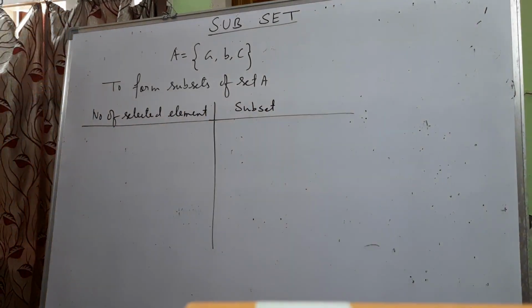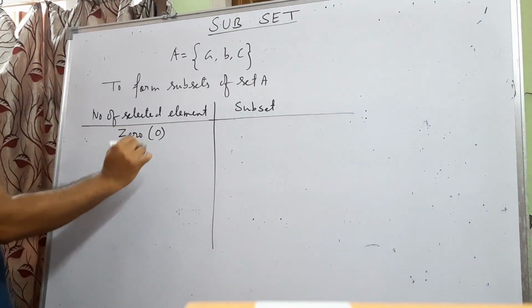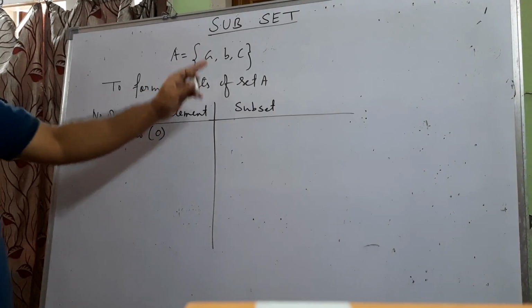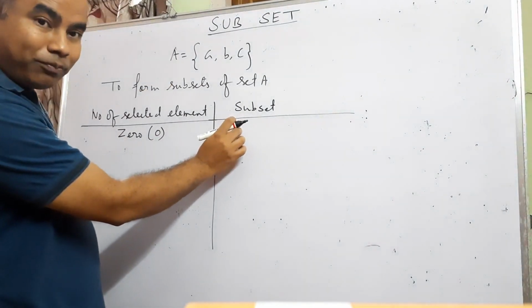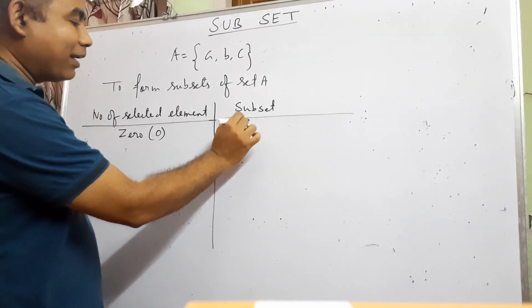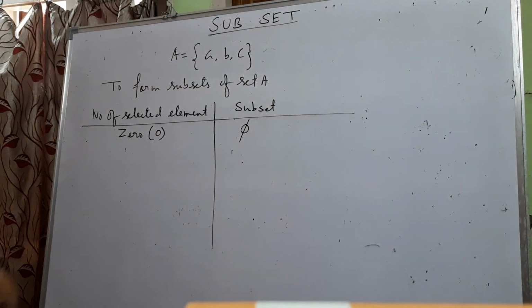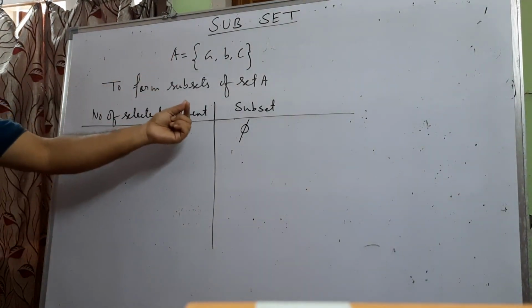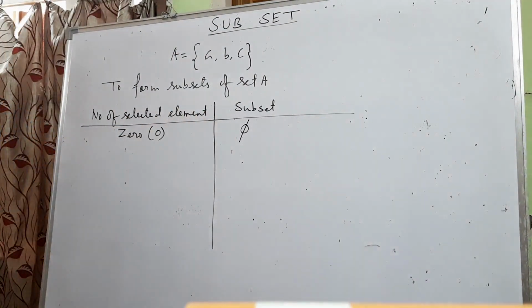Suppose I have selected 0 elements. I have selected none of them. Then the set I form will contain no element. If it does not have any element, it is a null set. So when I select 0 elements, the subset so formed is the null set. So the null set is a subset of every set.